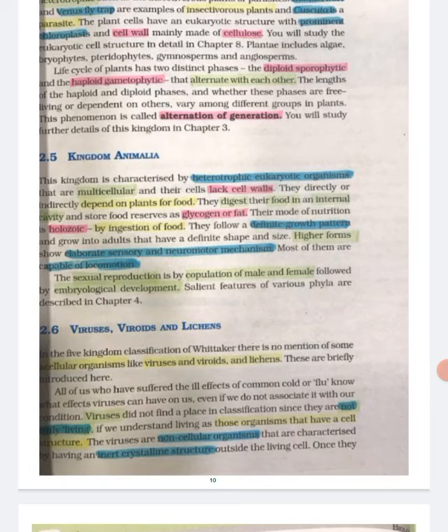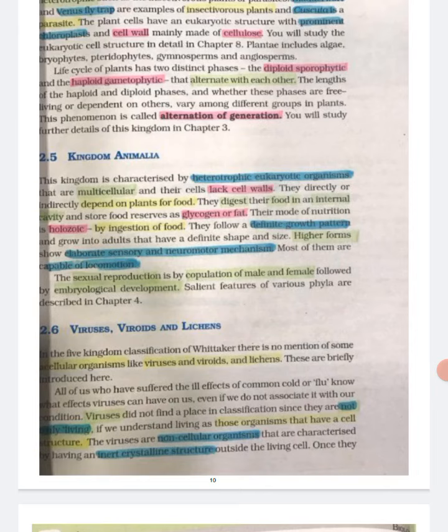2.6 Viruses, viroids, prions and lichens. In the five kingdom classification of Whittaker, there is no mention of lichens and some acellular organisms like viruses, viroids and prions. These are briefly introduced here. All of us who have suffered the ill effects of common cold or flu know what effects viruses can have on us. Even if we do not associate it with our condition, viruses did not find a place in classification since they are not considered truly living.